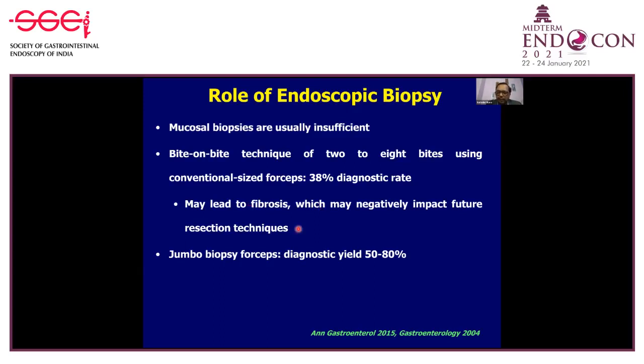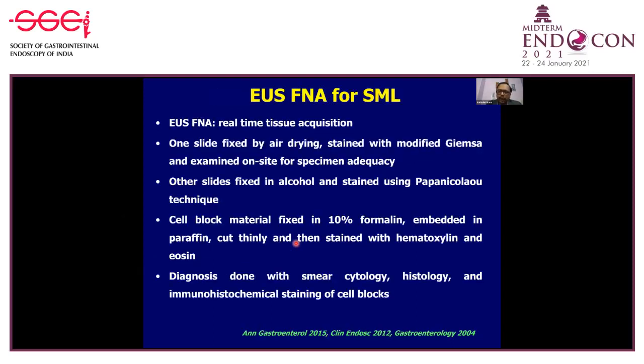The jumbo biopsy forceps are bigger biopsy forceps, but again the diagnostic yield is about 50 to 80%. What about EUS FNA? It is a very promising technique because it is a real-time tissue acquisition. How do we do it? You take one slide which is fixed by air drying, stained with modified Giemsa stain and examined on site for specimen adequacy.